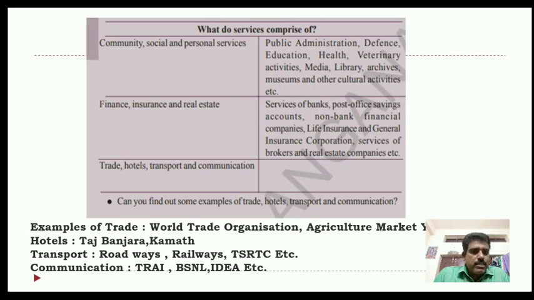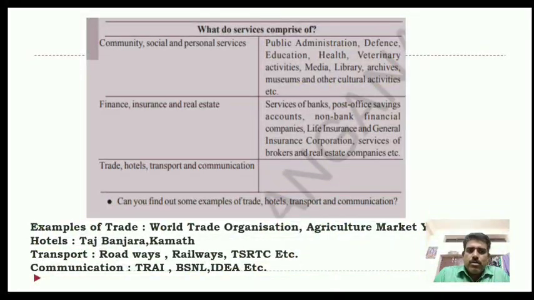Services of the banks, post office, saving accounts, non-bank financial companies and insurance companies, and services from brokerage and estates, other companies also. Now here one blank is given, that is trade, hotel, transport, communication.